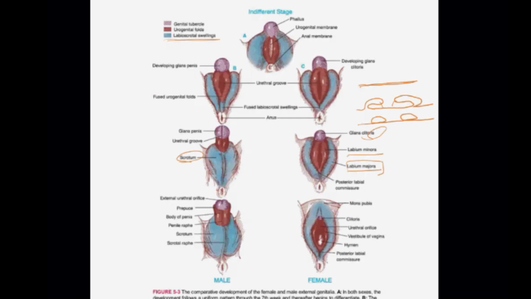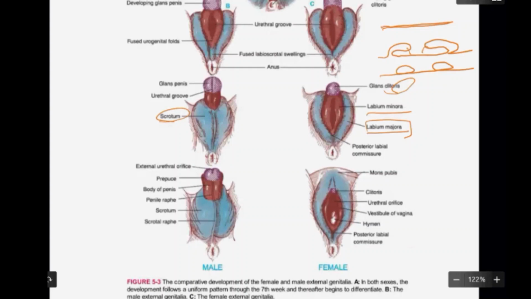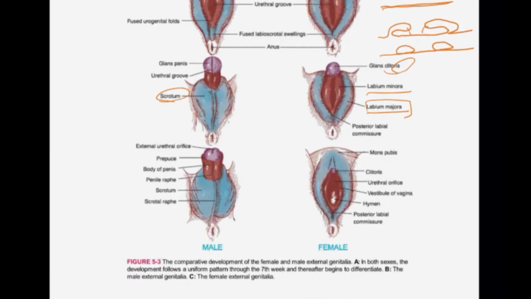This is very important because you will have learnt about a condition called undescended testis. What happens is that the testis should, in the course of development, be pulled from the peritoneal cavity via the inguinal canal into the scrotum.